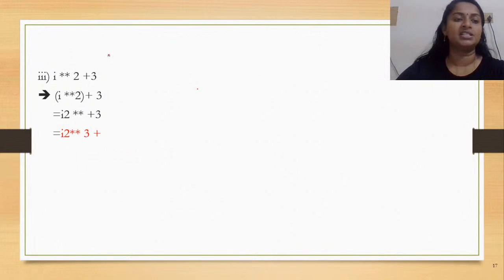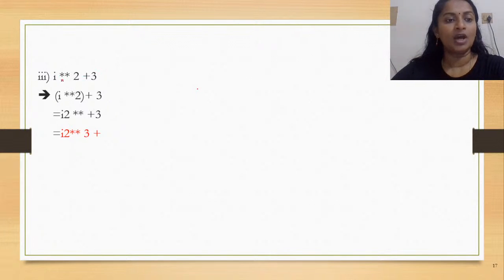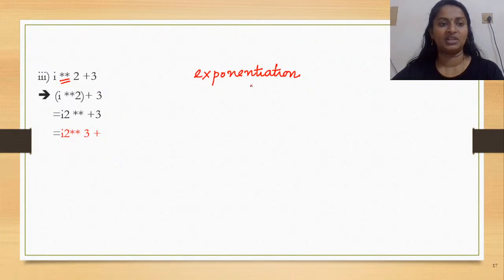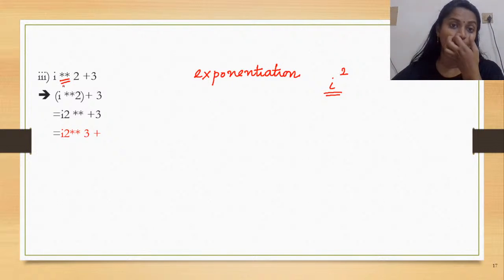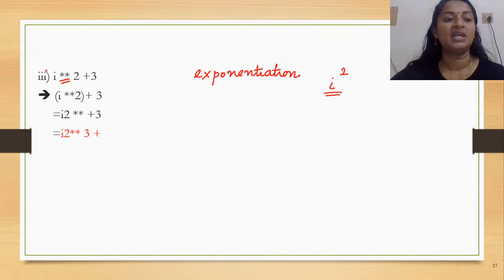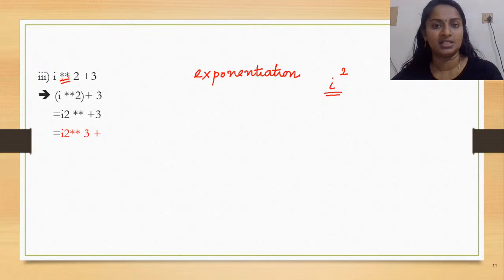So moving on to our third expression. Now what is the operator being shown here? This is the exponentiation operator, right? So I asterisk asterisk 2 means it is equivalent to writing I squared. Now the exponentiation operator has the highest priority when you compare the operators. When you compare multiplication, division, addition, subtraction, whatever it be, the exponentiation operator has the highest priority.